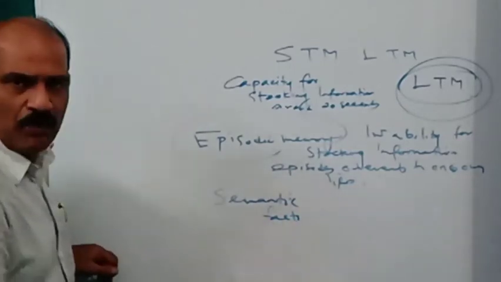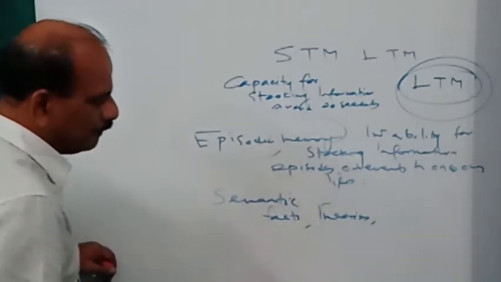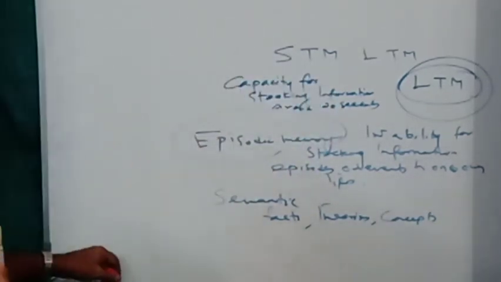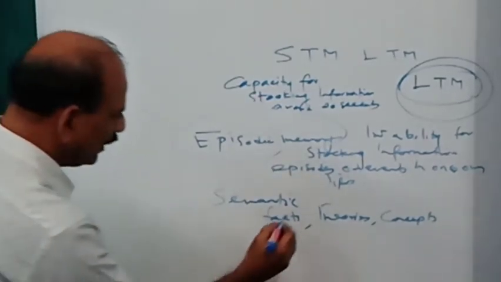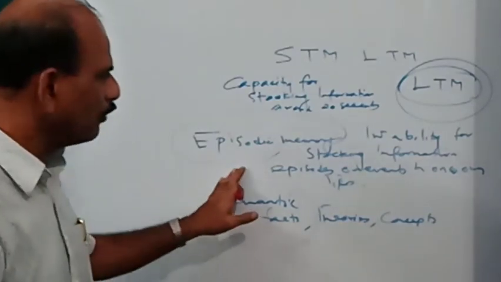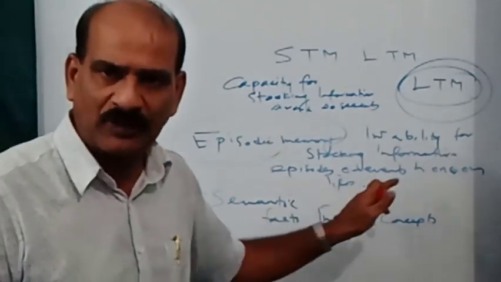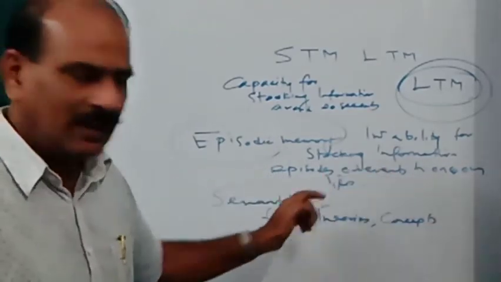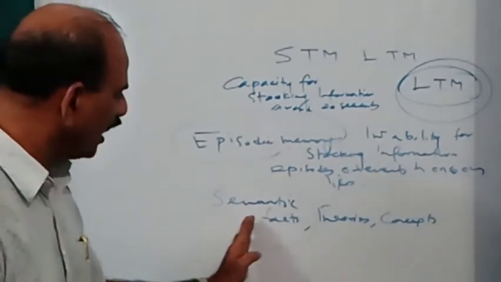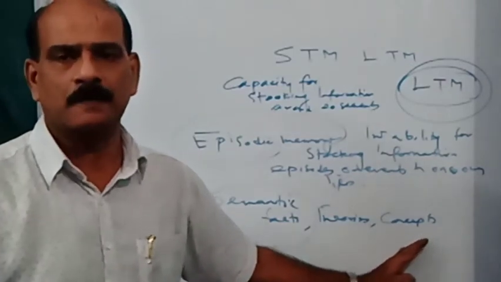Storing information about facts, theories, and concepts in our memory store is known as semantic memory. So I would like to repeat, episodic memory is the ability for storing information based on particular events or episodes in one's own life, whereas semantic memory is the ability for storing information regarding facts, theories, and concepts in our memory store.